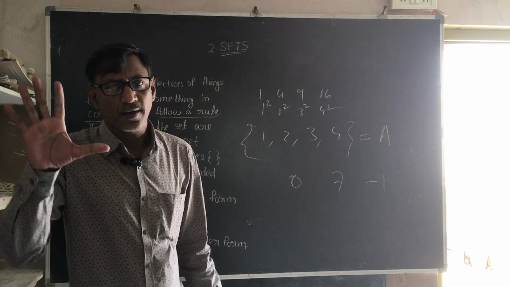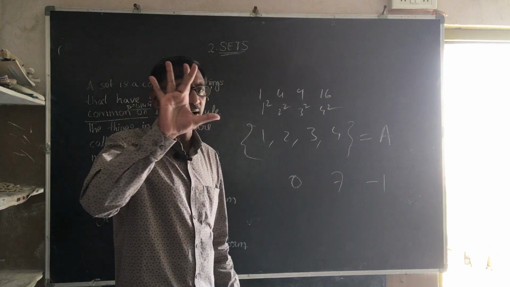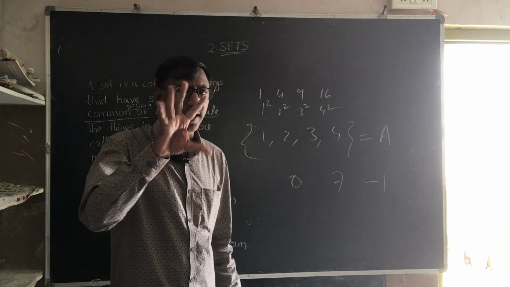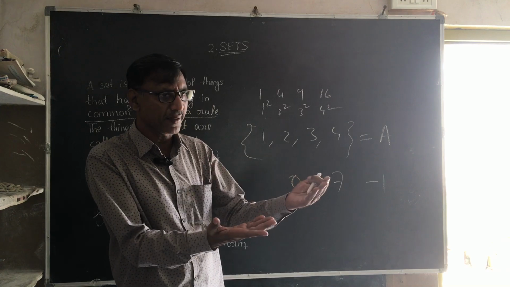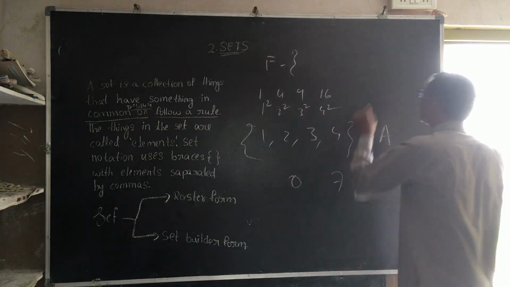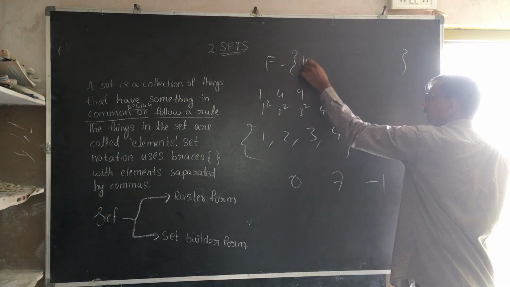If you take fingers in our hand: thumb finger, index finger, middle finger, ring finger and little finger, right? These fingers are a set. These are my things. We are giving F, which stands for fingers, and enclosing them in brackets. My things here are fingers. First one is thumb.